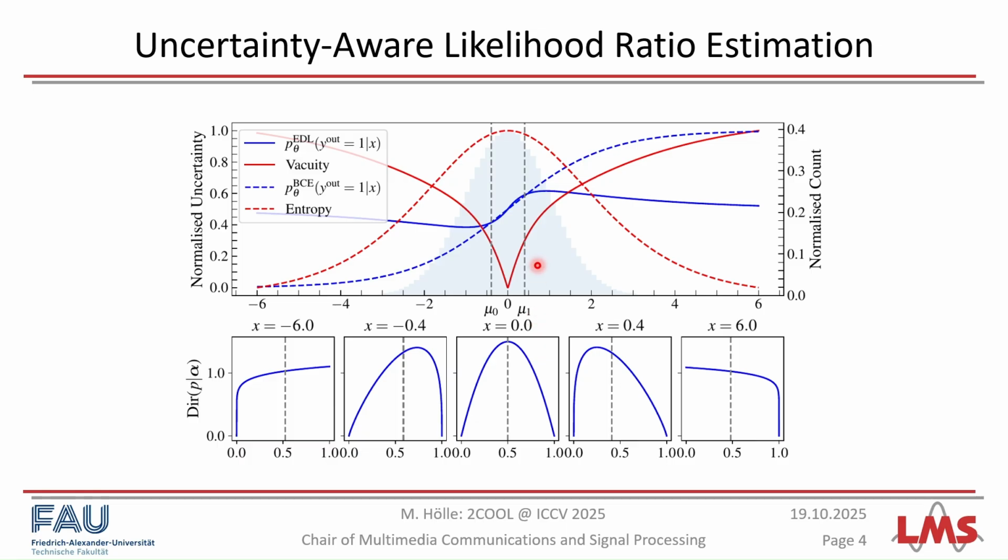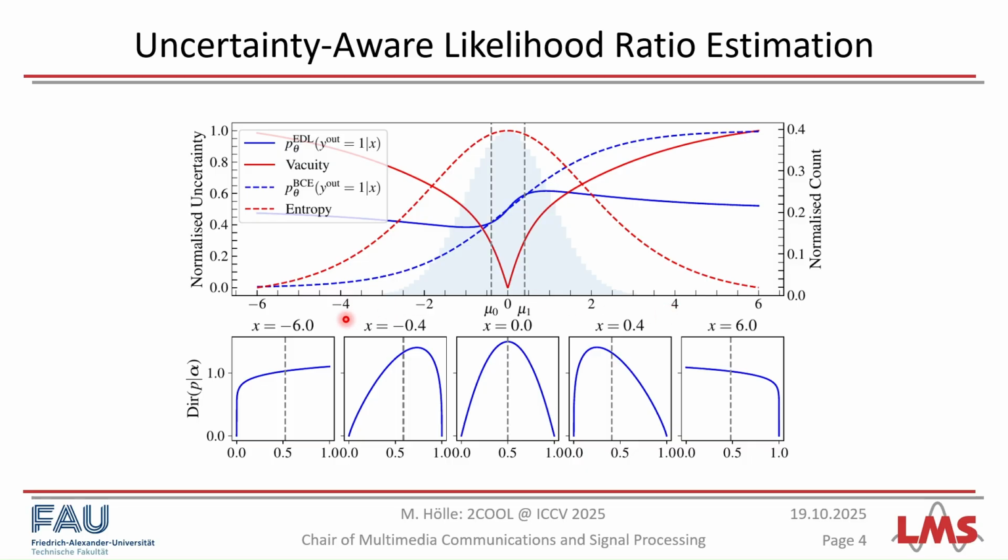For the binary classifier, we see that it reliably distinguishes between these two cases. However, it predicts very large probabilities, or high probabilities, in regions where it has not seen any training data. We call this overconfident extrapolation, and this leads to potentially false detections. In contrast to this, our method predicts a probability distribution. This is shown down here in these boxes.